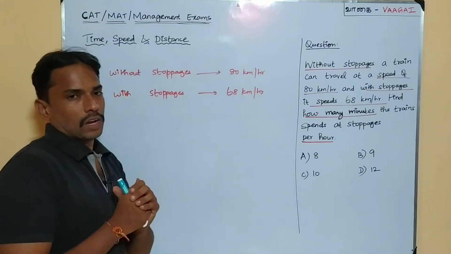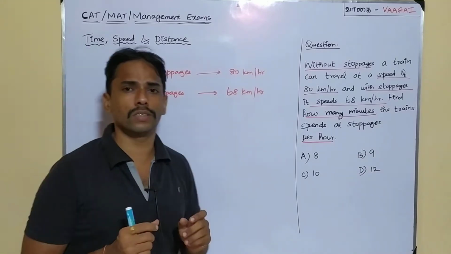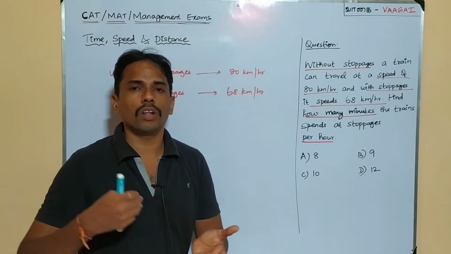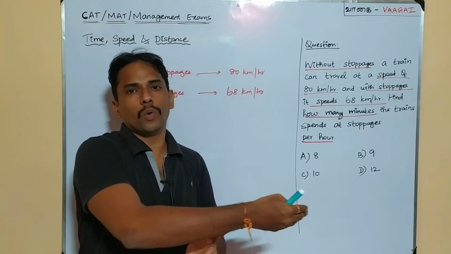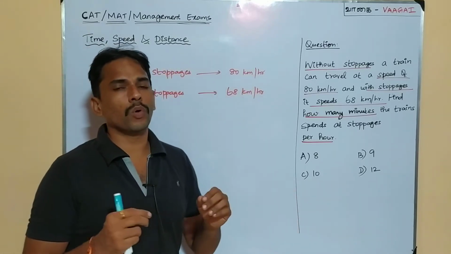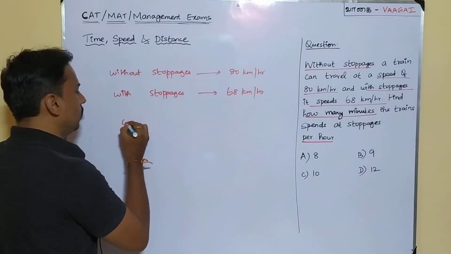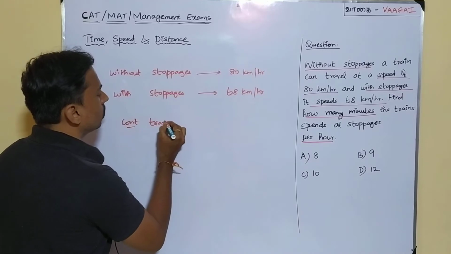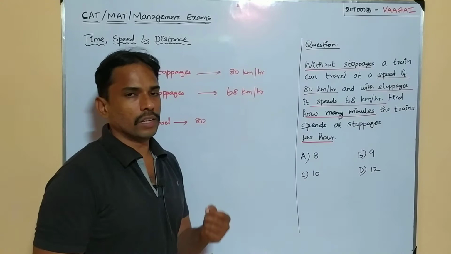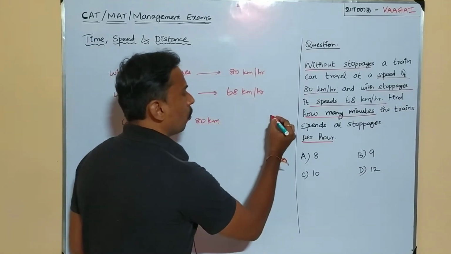So we'll again come back to the given data. Without stoppages, first of all, what do you mean by that? Without stoppages in the sense, if the train is not going to stop anywhere, or otherwise I can tell, if the train is continuously going to travel without rest, what will be its speed? Its speed is going to be 80 km per hour. So if the train is going to travel continuously, the speed is going to be 80 km per hour, or otherwise I can tell the train can travel 80 kilometers in 1 hour.